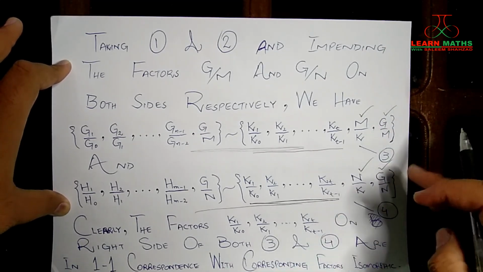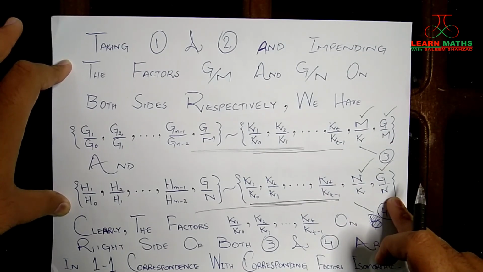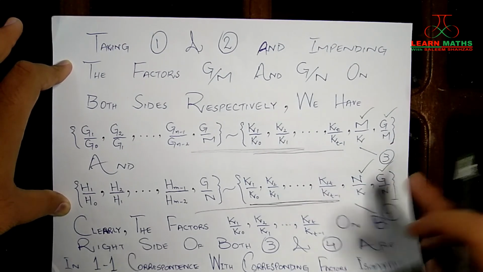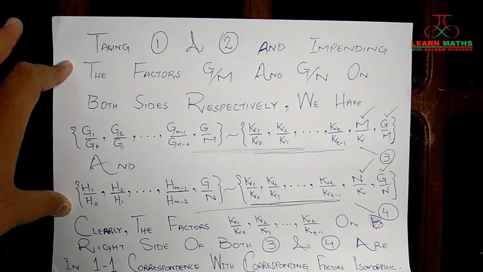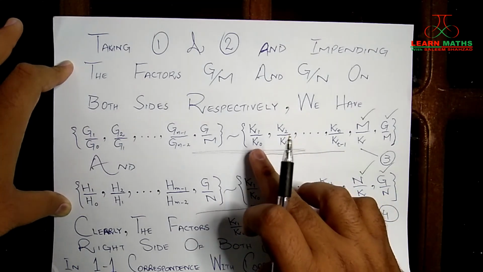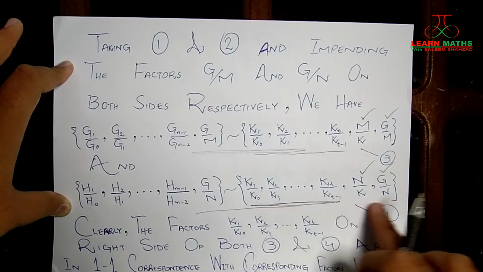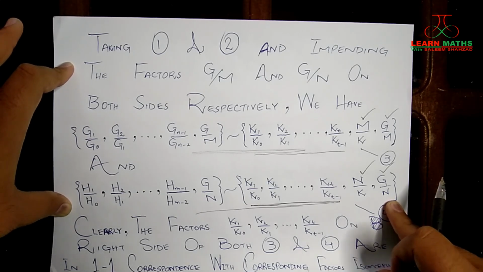If these two groups and these two groups are in one-to-one correspondence, and the corresponding factors are isomorphic, then we will be able to prove that the right hand side of 3 and the right hand side of 4 are equivalent. So how do we do that?